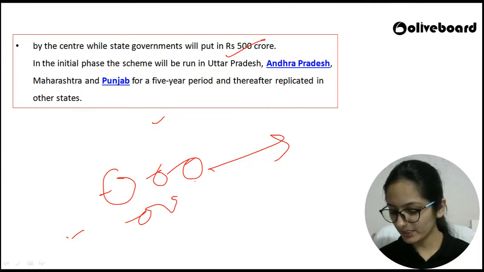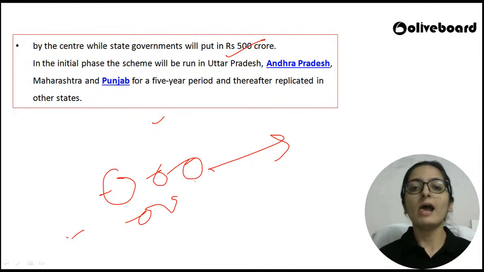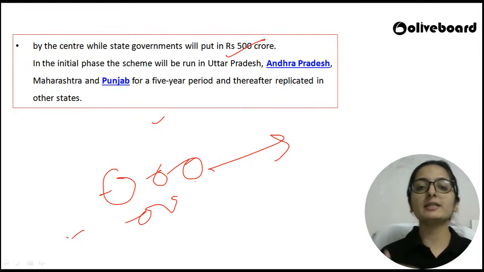Okay, I have received an answer from HJ, from Shubham, from Nitin, from Rakesh. It is not Pradhan Mantri Jan Samriddhi Yojana. It is Gram Samriddhi Yojana. Absolutely right. It is Gram Samriddhi Yojana, and this particular Yojana in its initial phase will be run in several states.